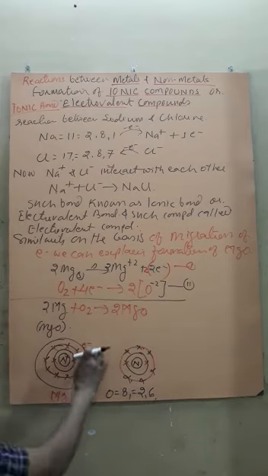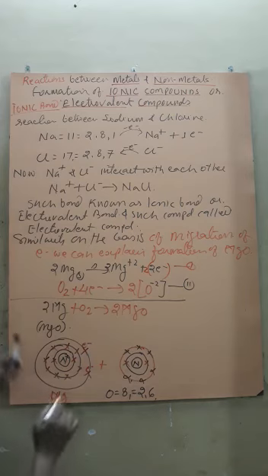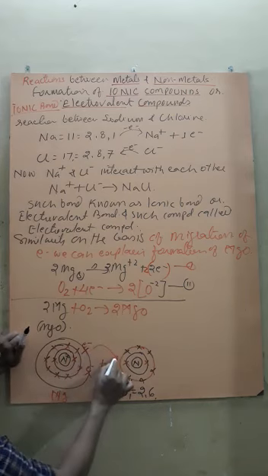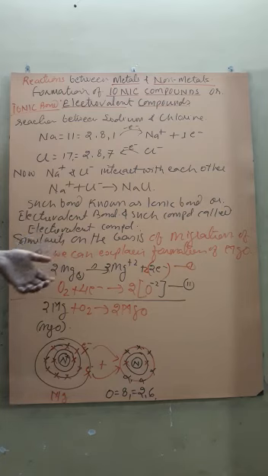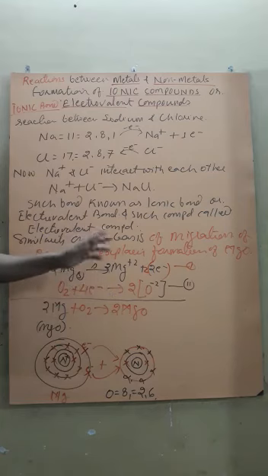Mg has 2 electrons extra. So Mg will donate its 2 electrons into the valence shell of oxygen. Thus the formation of magnesium oxide will take place. In a similar way, you can explain many things. Are you getting it? The properties of ionic compounds we will deal with in the next period.